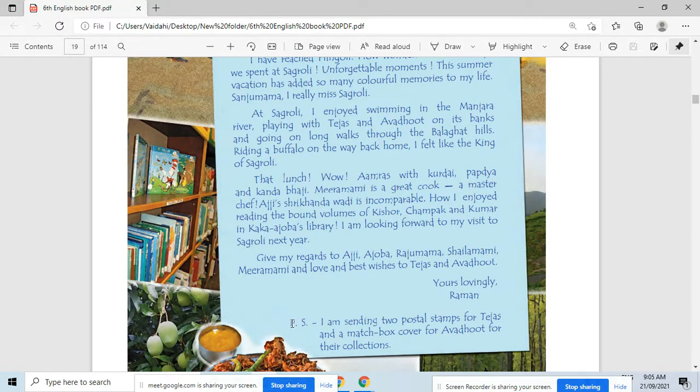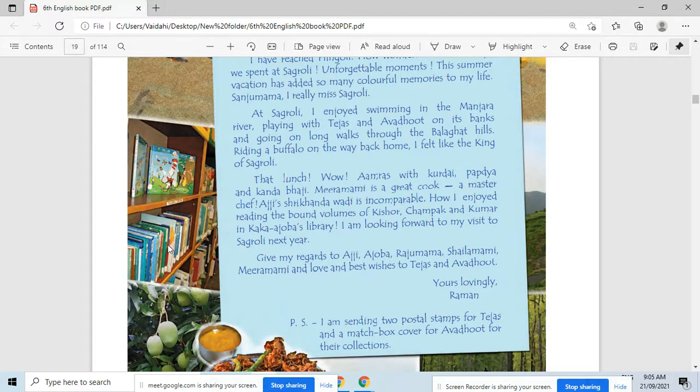Two. So what does PS stand for? Postal stamps here. Okay. So what did Raman send to Avdut here? Matchbox cover, not only matchbox, matchbox cover.